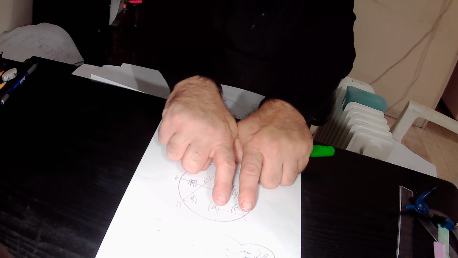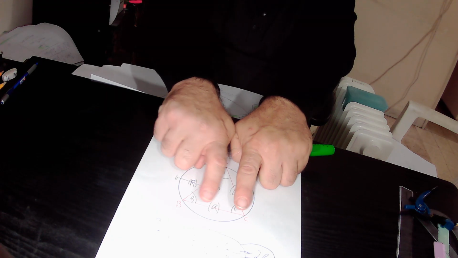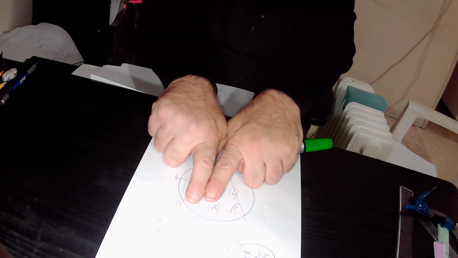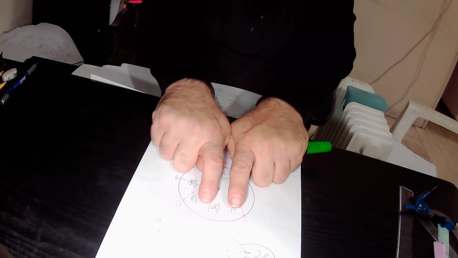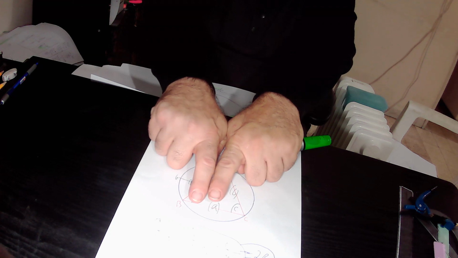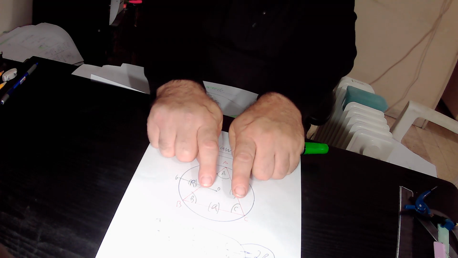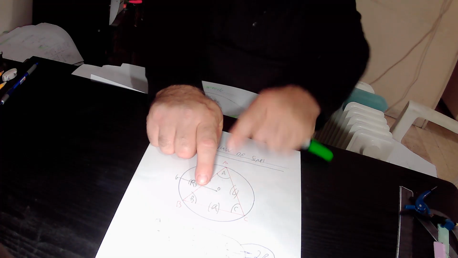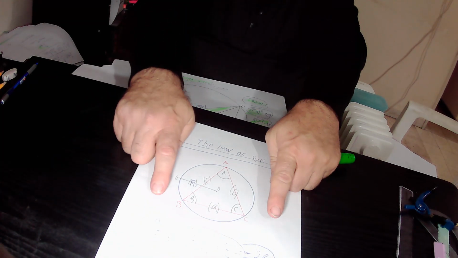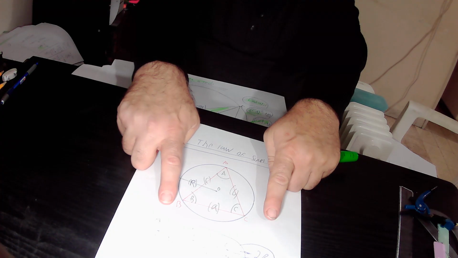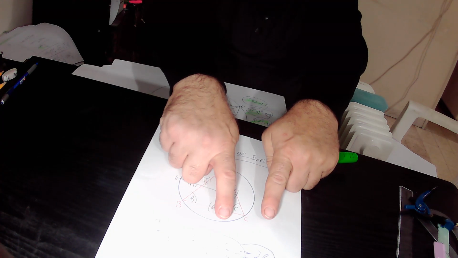And we have another version that is not the full version, that A over sine A equals B over sine B equals C over sine C. That is to say, it is true for any triangle that is not necessarily inscribed in a circle. In any triangle, A over sine A equals B over sine B equals C over sine C. Our triangle ABC is inscribed in this circle, and therefore we can implement the law of sines in its full version. That is to say, A over sine A equals B over sine B equals C over sine C equals 2R.